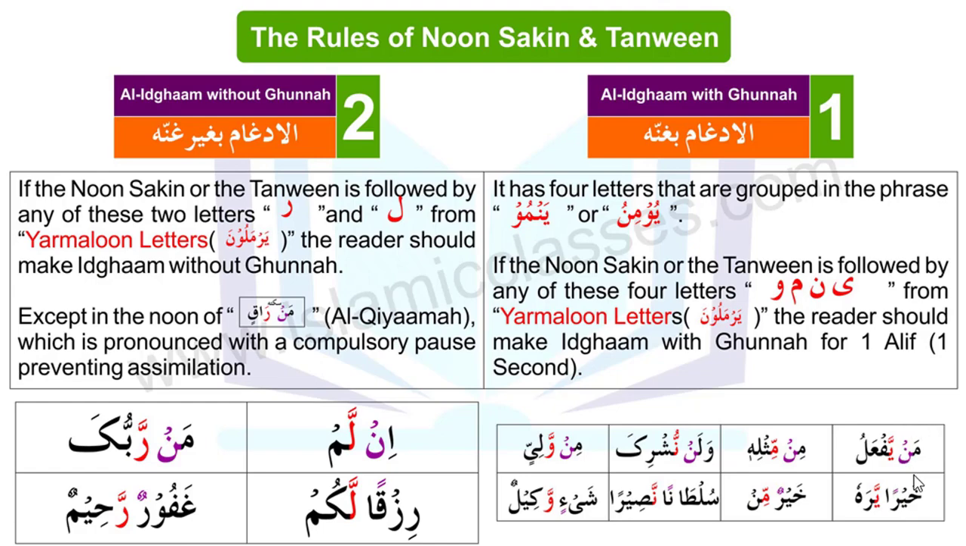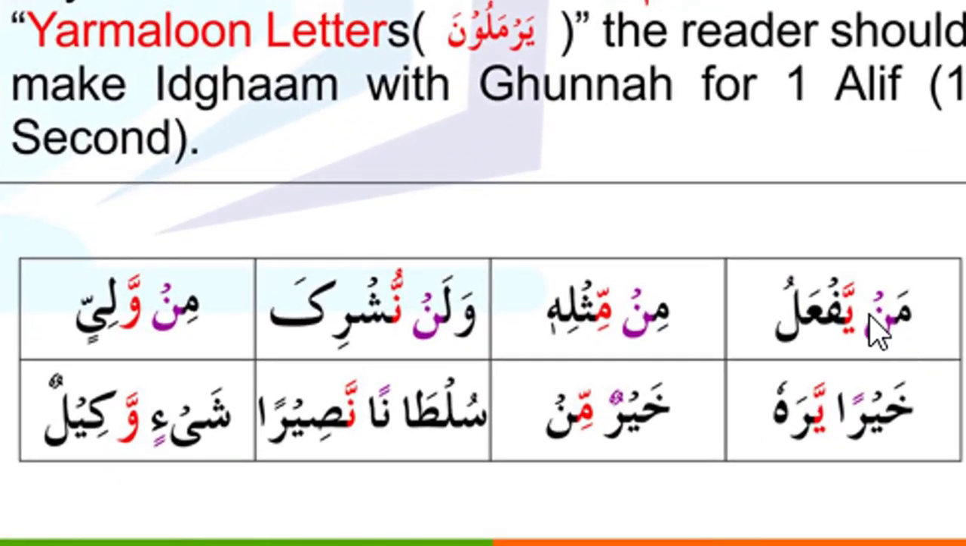So see the examples here now. In the first row there are noon sakin examples, and in the second row you can see there are tanween examples. So first we read the examples of noon sakin. Look at the noon sakin here, and after the noon sakin the next letter is ya, which is one of the letters from Yarmalun, or you can also call it from Yanmu.